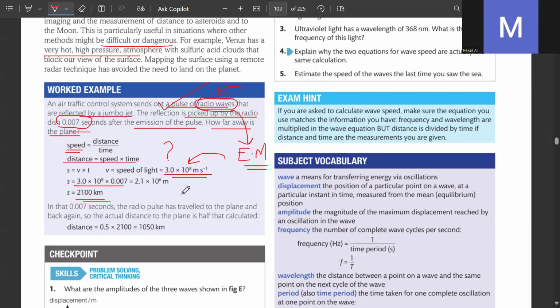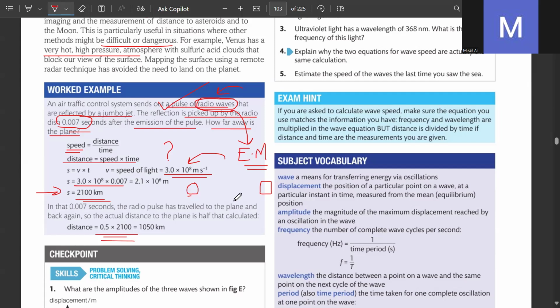Got it? Good. Now, the distance you have calculated, is this the distance? No. Distance आपका ये डबल हुआ है. Actual distance आपने इसको divide by 2 करना है. Why is that? Can you tell me? Why have we divided the distance by 2 at the end? जो हमने distance निकाला वो क्या था?